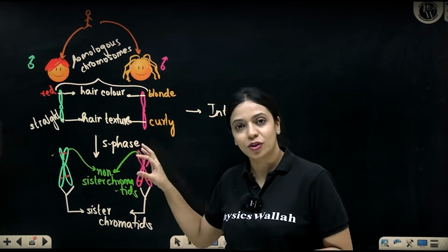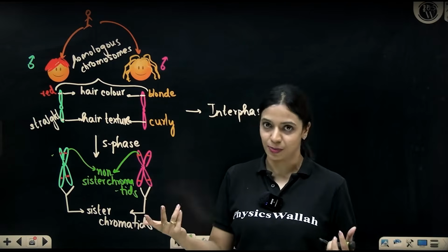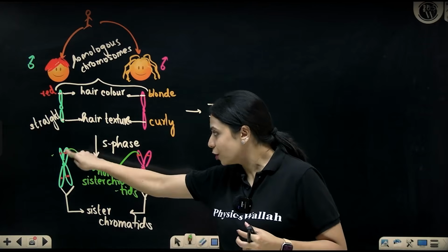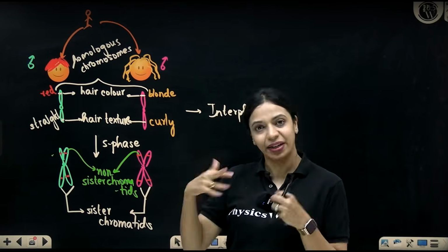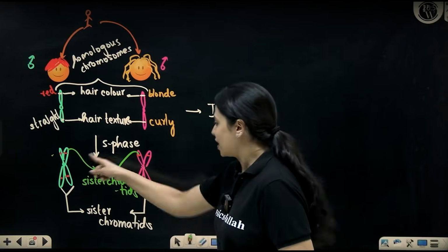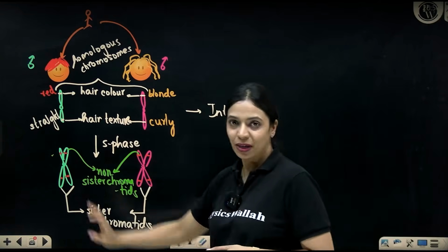For it to be non-sister chromatids, it does not mean it has to carry different information. It could carry the same information also. Why we call it non-sister is because it is not part of the same chromosome. It is not always identical. It can be different also, but it need not necessarily be different. Okay, so these are your non-sister chromatids. This is your homologous chromosomal pair.